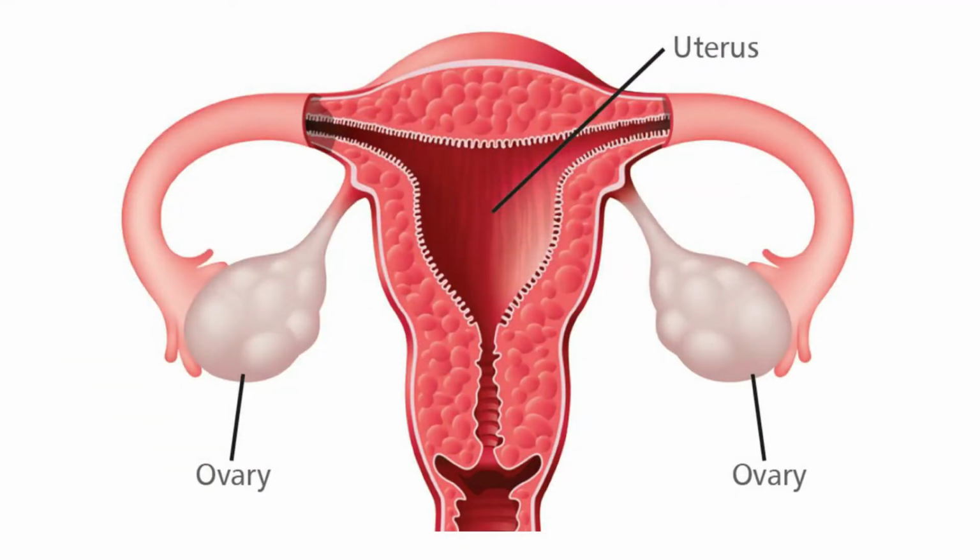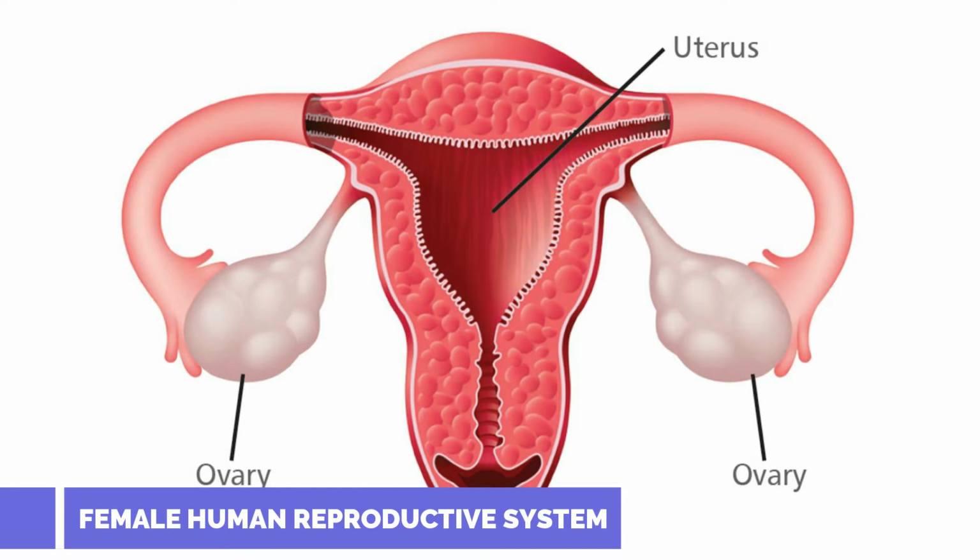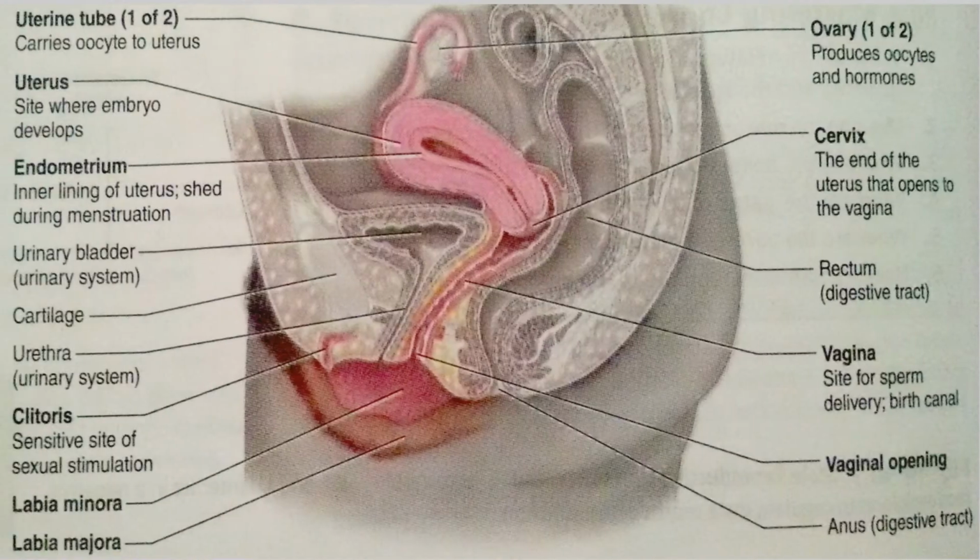The female reproductive system has two main parts, the ovaries and the uterus. The ovaries produce egg cells and sex hormones. Each ovary lives inside a fibrous sac that consists of the tunica albuginea and germinal epithelium. The ovary contains a cortex and a medulla that contains most of the blood vessels and nerves.